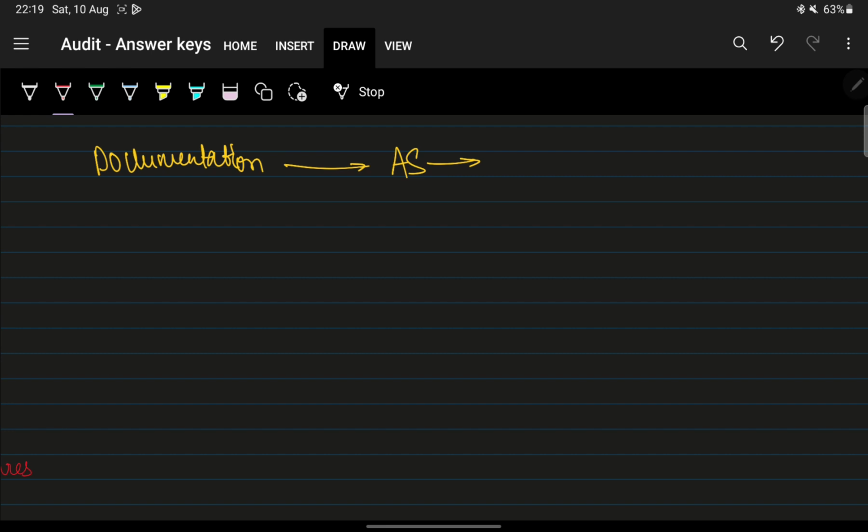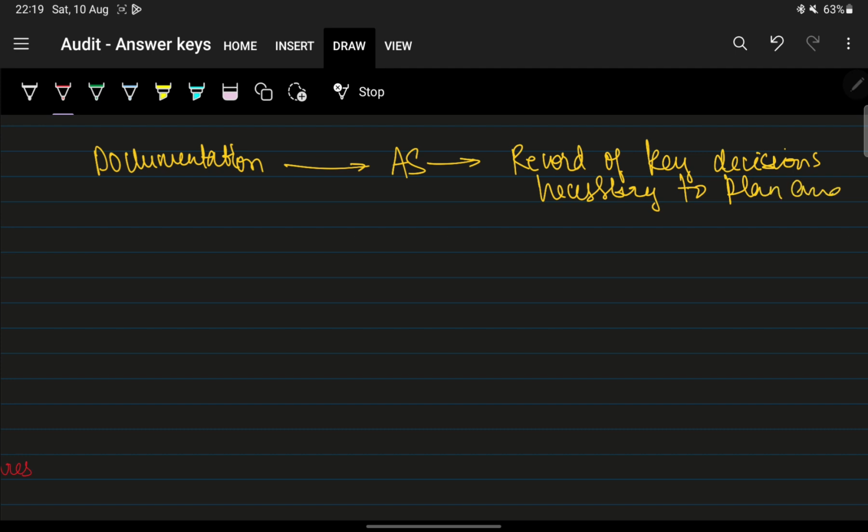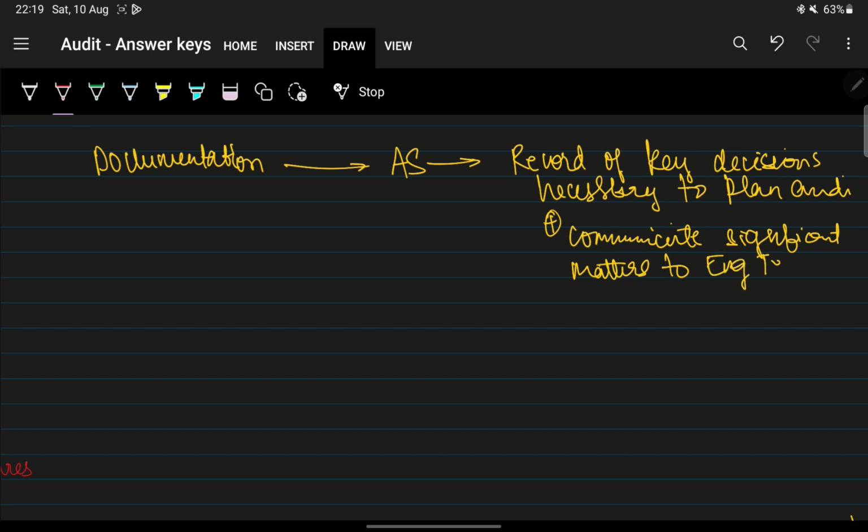It was a record of key decisions necessary to plan the audit, and it is also used to communicate significant matters to the engagement team.